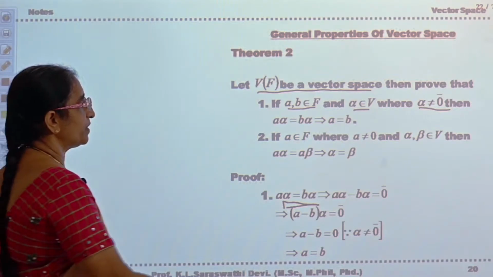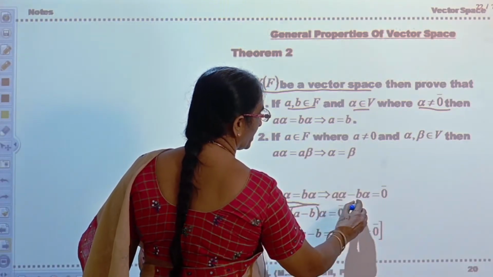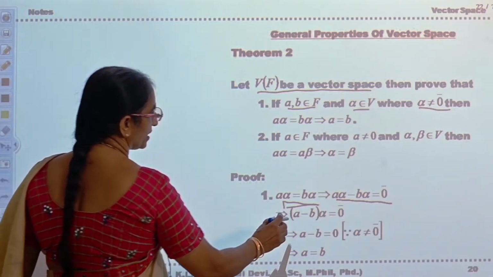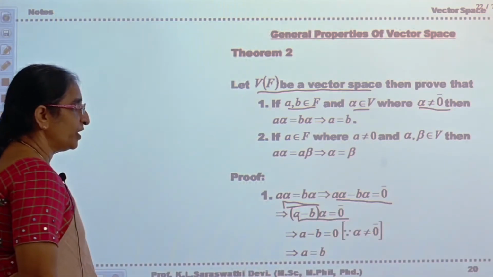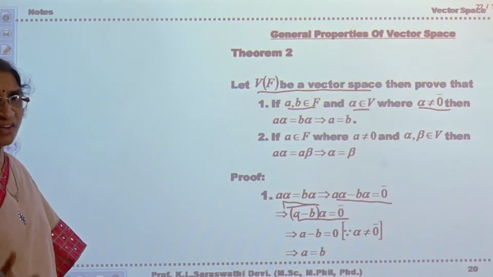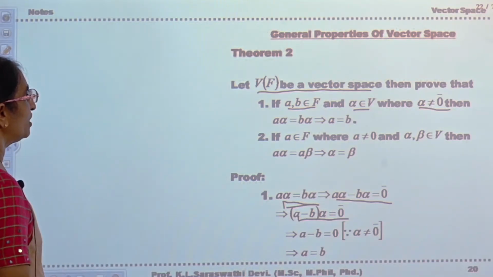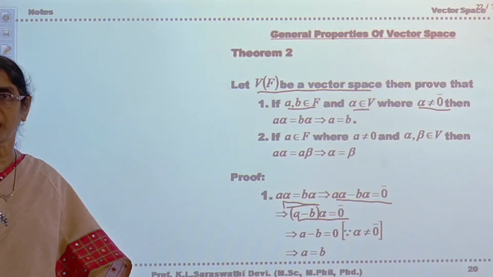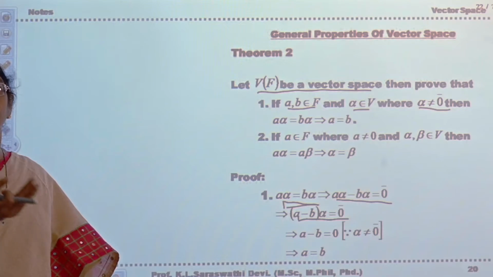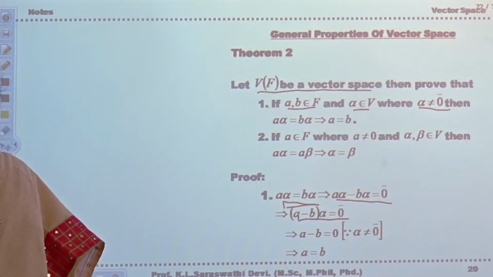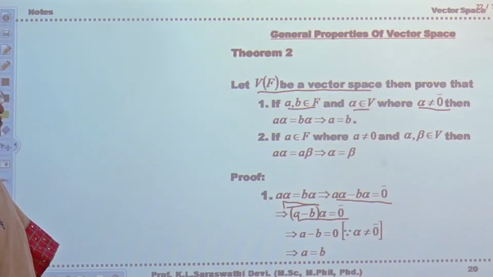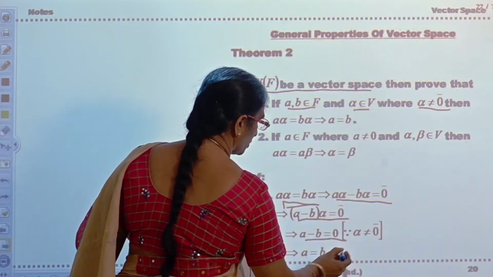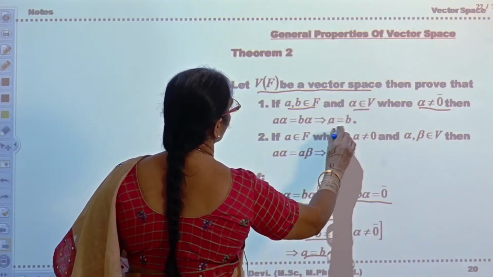So bring this B alpha to this side. So you will get A alpha minus B alpha is equal to 0. That implies (A minus B) into alpha is equal to 0. Now since alpha is not equal to 0, given that, you are taking A minus B is equal to 0, because from the properties of vector space, the first theorem you have proved, A alpha is equal to 0 implies either A is equal to 0 or alpha is equal to 0. Because alpha is not equal to 0, A minus B is equal to 0. That implies A is equal to B. That only you have to prove.